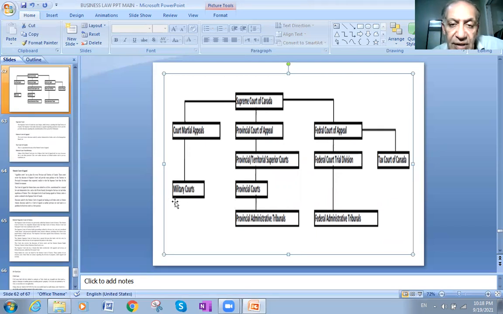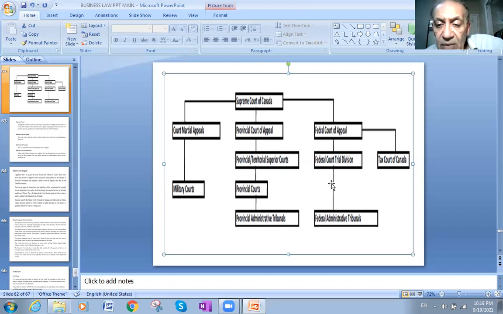Okay, so the military or the army has its own courts, and these courts belong to the Court Martial Appeal, which also works under the Supreme Court of Canada. And we talked before about the Supreme Court of Canada, and we said we have 9 judges, and there must be at least 3 from Quebec. Okay. So like you see here, the Supreme Court handles the court martial appeals, the provincial court appeals, and the federal court appeal.